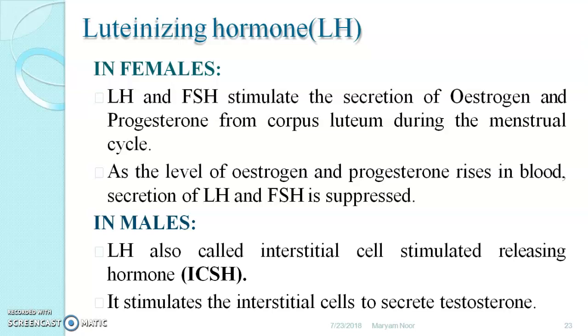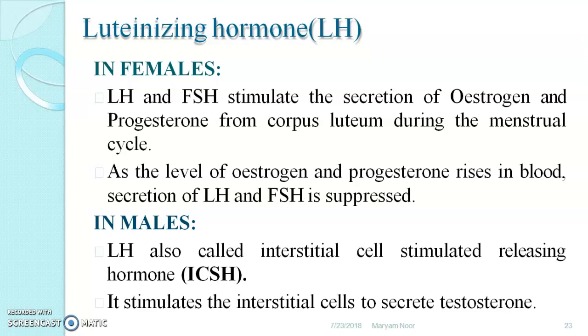They are responsible for stimulation and secretion of estrogen and progesterone. When there is a rise in the level of estrogen and progesterone in the blood, LH and FSH formation is suppressed by a negative feedback mechanism, which stops the release of luteinizing hormone and follicle stimulating hormone.